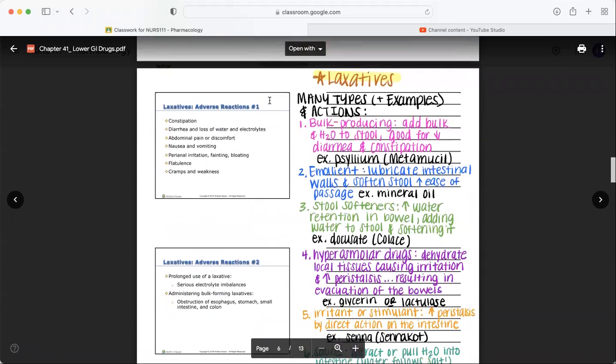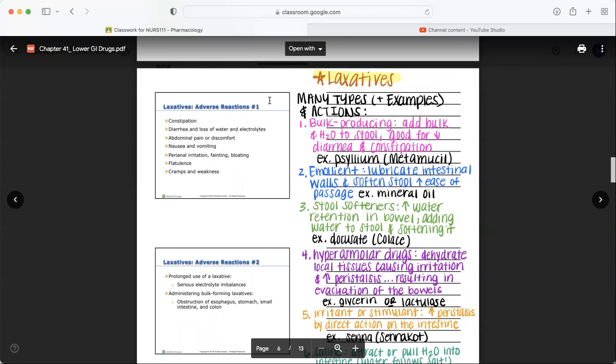And lastly, laxatives. And there's a whole bunch of different types of laxatives. So I kind of wanted to take an opportunity to break them down, what they do, and give an example of each. So bulk producing laxatives add bulk. So they add substance and water to the stool. This is good for both diarrhea and constipation. So if you have a lot of diarrhea, it's going to soak up all that water inside of that diarrhea and really bulk up that bowel movement. If you have constipation, it's going to pool water and hopefully pull enough water into the bowel to allow a passing of the bowel movement.